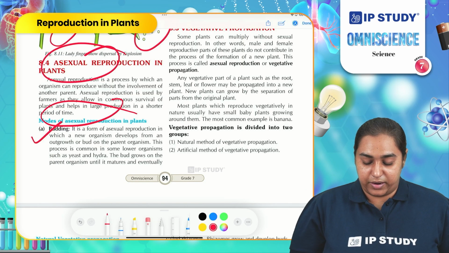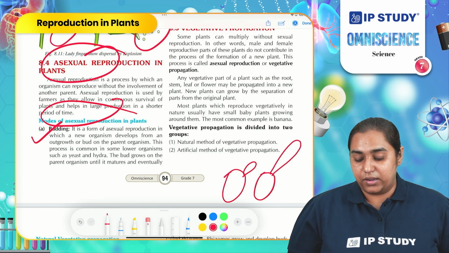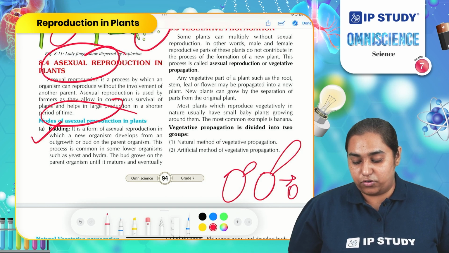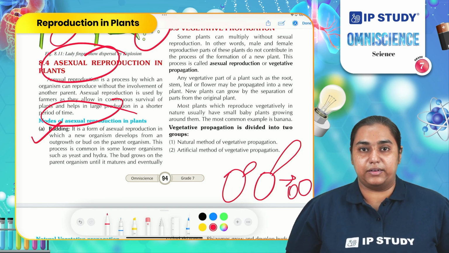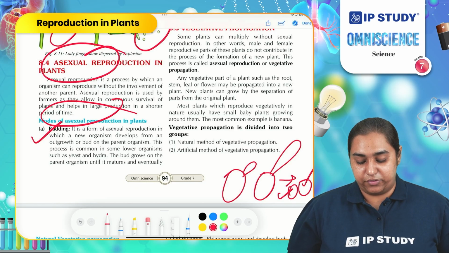So this is budding. This is a parent plant. A small bud arises. This bud then finally becomes a big bud. This detaches from the body and you can observe two individuals simultaneously. One is the parent body, another is the offspring, the new individual formed.